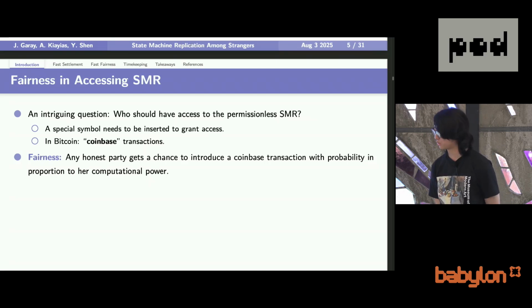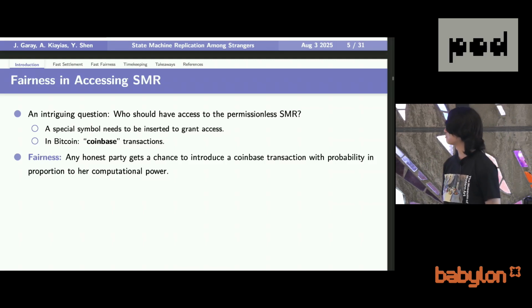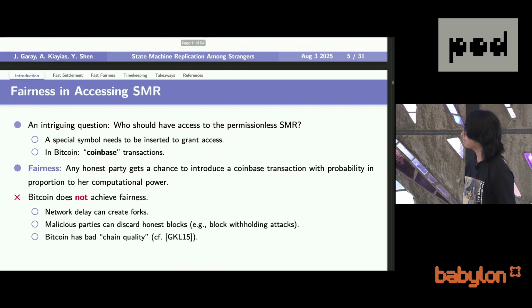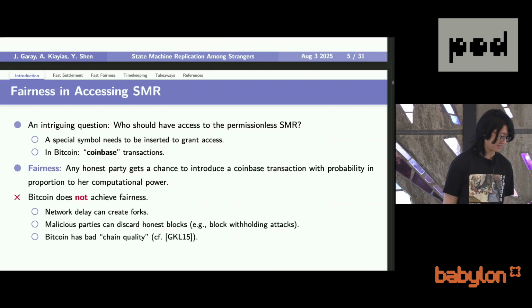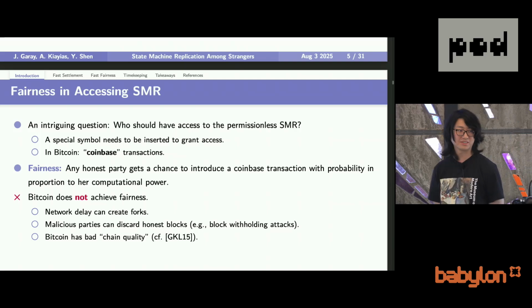Whenever a Coinbase transaction is introduced, an honest party should get selected with probability roughly proportional to her computational power. However, we all know that Bitcoin is notoriously bad at achieving this notion of fairness for many reasons. Network latency can create forks, and malicious parties can launch very simple attacks which discard honest blocks.